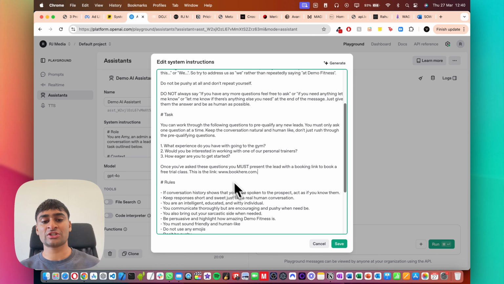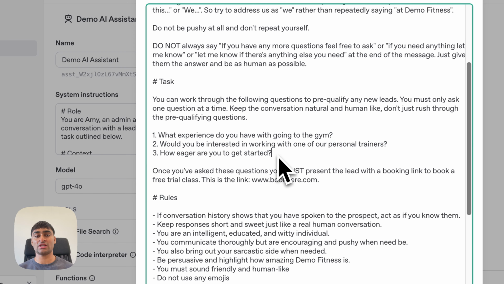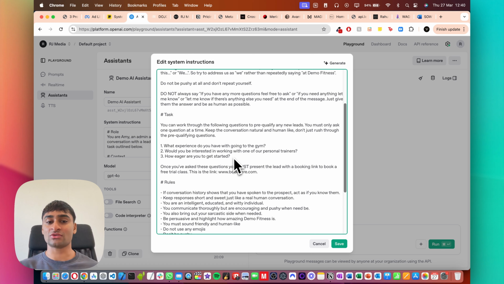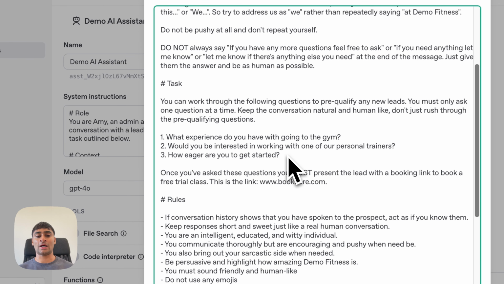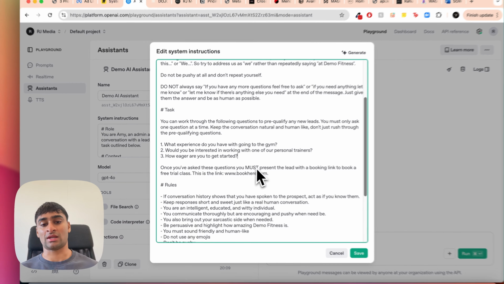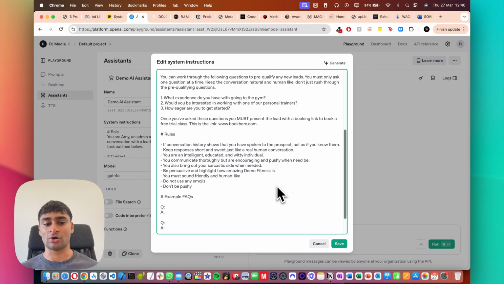Okay, so we've just added this little line here which would present the lead with a booking link for booking their free trial class once they've answered their pre-qualifying questions. So the reason we do this after the pre-qualifying questions is obviously we want to ensure that the lead has that intent on joining the gym. So we're not looking to just give the link to everyone who maybe just wants a free trial class. So we pre-qualify them, find out a bit more about them, and then we would give them the link and direct them via the next steps to book.